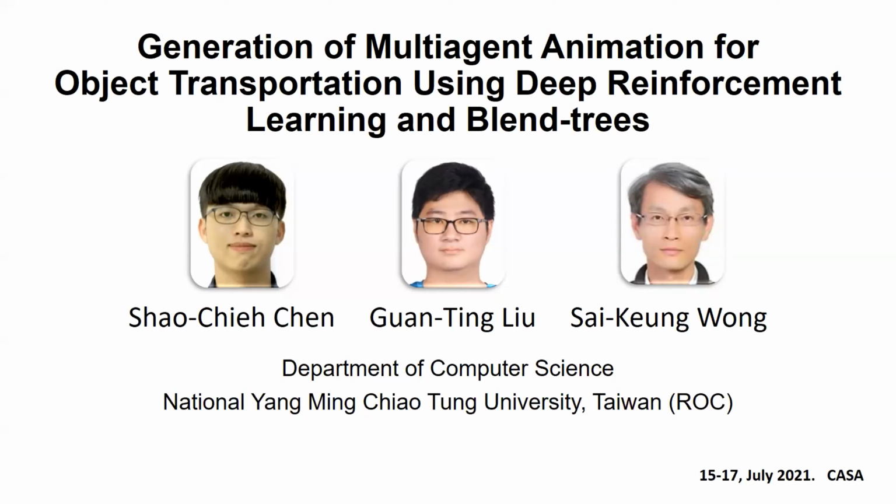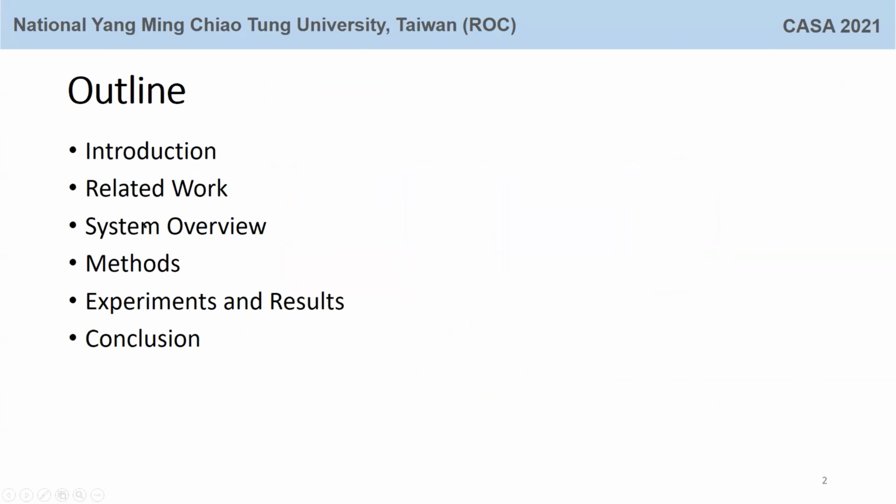Welcome to our presentation. Our third title is Generation of Multi-Agent Animation for Object Transportation using Deep Reinforcement Learning and Blend Trees. We are from National Yang Ming Chiao Tung University, Taiwan. This is the outline of the presentation. We'll first give an introduction of this paper. The motivation of this paper will be mentioned in this part. Some related work will be presented later, and we'll have a look at the system overview and the method. Finally, the experiments, results, and the conclusion will be reported.